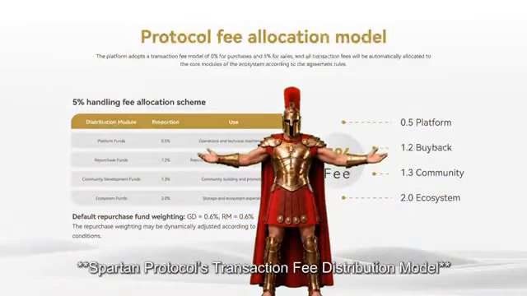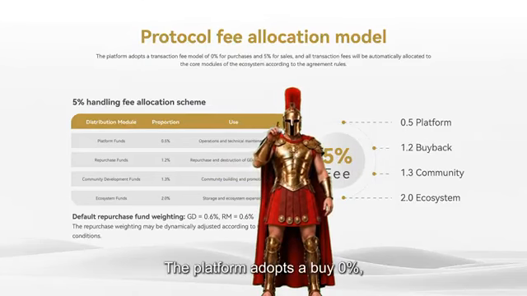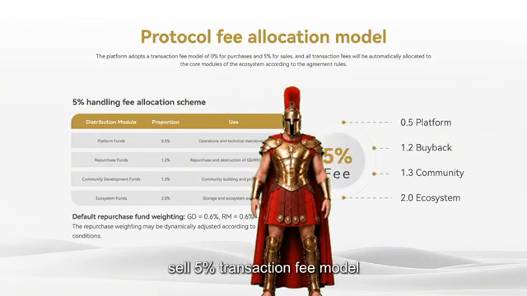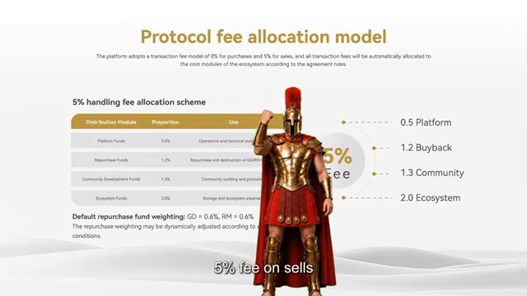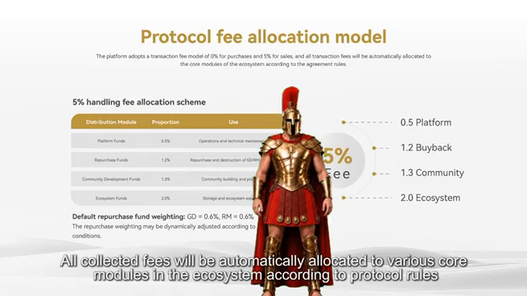Spartan Protocol's transaction fee distribution model. Overview of fee model. The platform adopts a buy 0%, sell 5% transaction fee model. That is, no fee on buys, 5% fee on sells. All collected fees will be automatically allocated to various core modules in the ecosystem according to protocol rules.